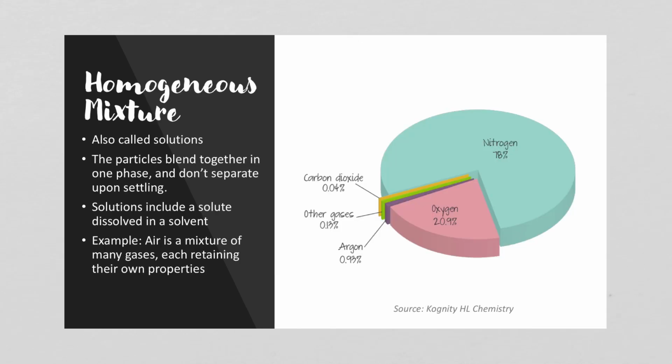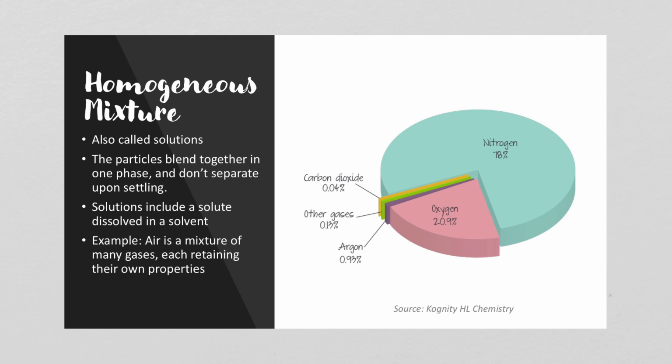So a homogeneous mixture, they're also called solutions. And in these mixtures, the particles blend together in one phase and they don't separate upon settling. So solutions include a solute dissolved in a solvent. We're going to learn more about that when we learn about our solutions unit. So another example of a solution or a homogeneous mixture is air. It's actually a mixture of many gases, and each one retains their own properties.